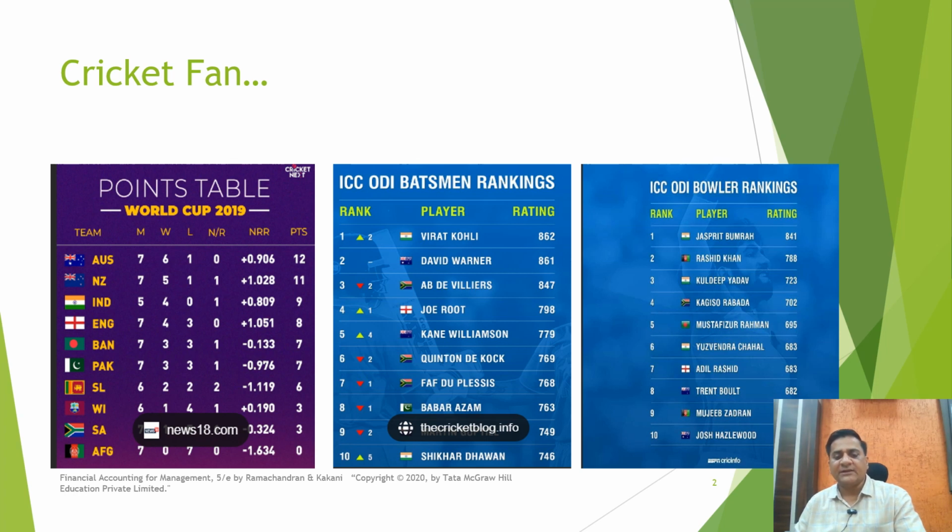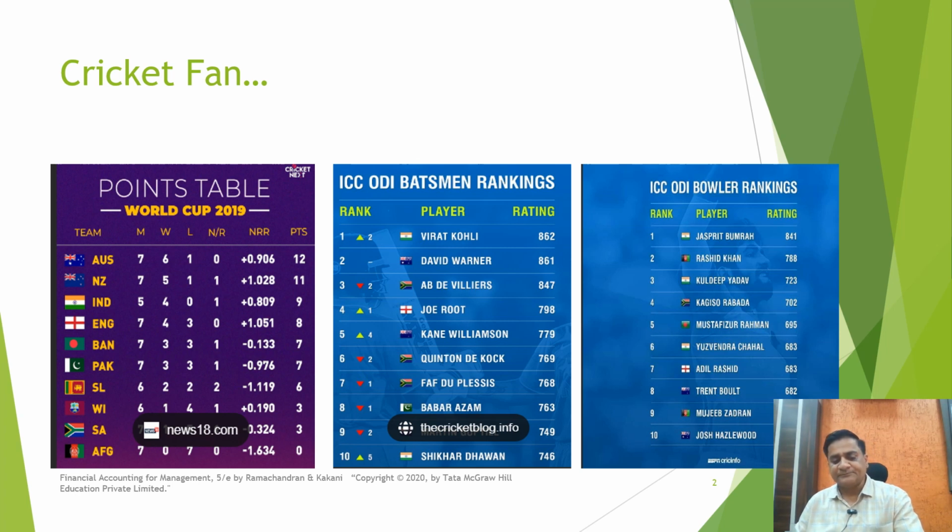You also look at the statistics of each player in terms of the runs scored by them, the wickets taken by them, the number of boundaries, the number of sixes, number of catches taken, etc. You use this information to compare and analyze the performance and position of your favorite team and its rivals. You also use this information to predict the future outcome of this match, isn't it?